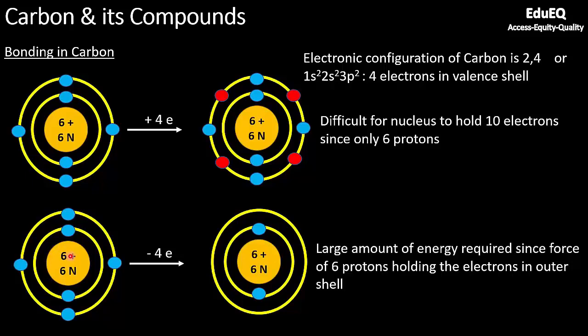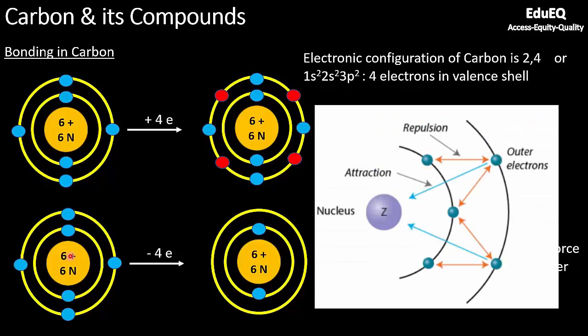Let us try to see in more detail why exactly it is not able to gain or lose electron. So assume this is the nucleus which is positively charged, and these blue colored balls are the electrons which are present. So for carbon, you have 4 electrons in the outermost shell. This nucleus will exert an attractive force on these electrons. Why? Because nucleus is positively charged and these electrons are negatively charged, and you know, unlike charges attract each other. So it will exert a force on this.